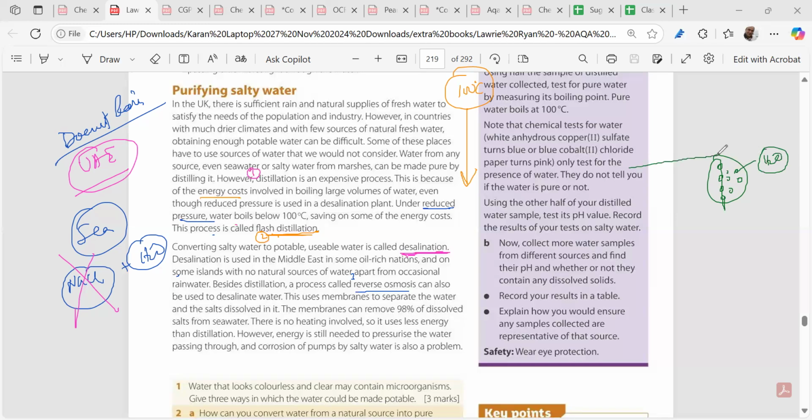What we do is we take seawater, and this uses much less energy than distillation. We pump water through pipes with a very, very powerful pump. We get 98% of all the dissolved solutes eliminated. This saves energy, agreed, but this has a negative point. What is the negative point? Can anybody tell me? What is the disadvantage of reverse osmosis? Please go to your Zoom chat and send me your answer.